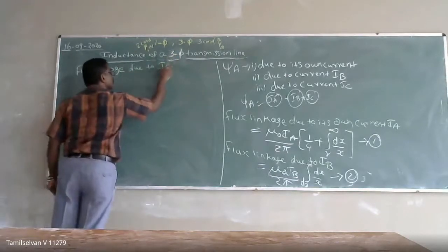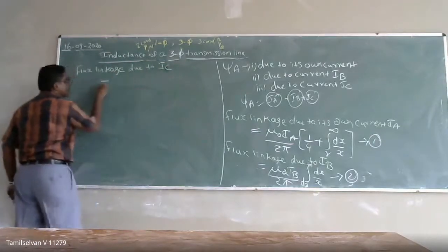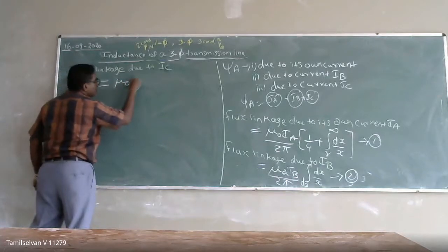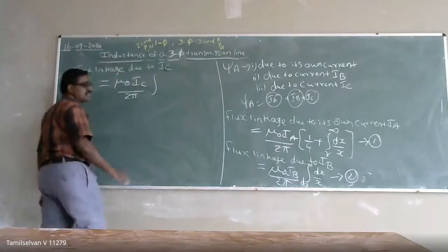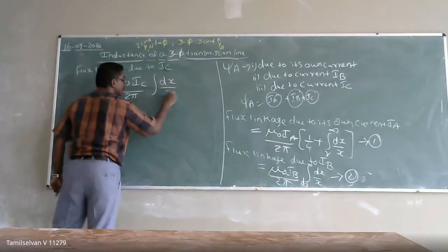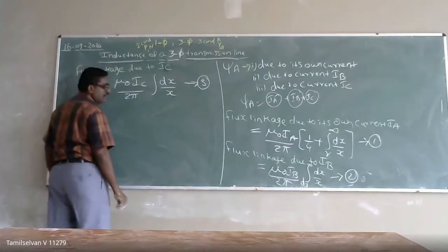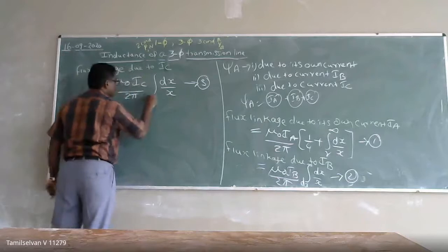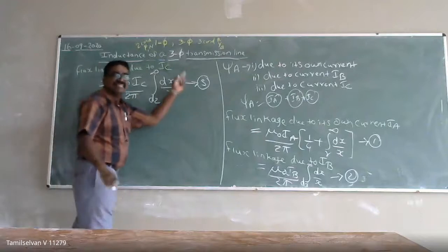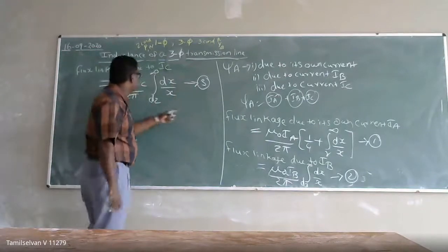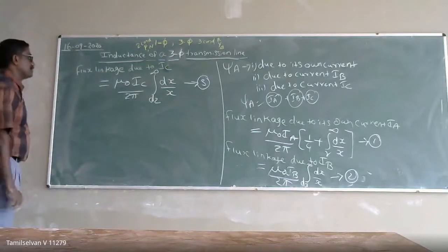Due to IC, it is mu naught IC by 2 pi, integral of what distance? The distance between A and C is D2. So that is the flux linkage.